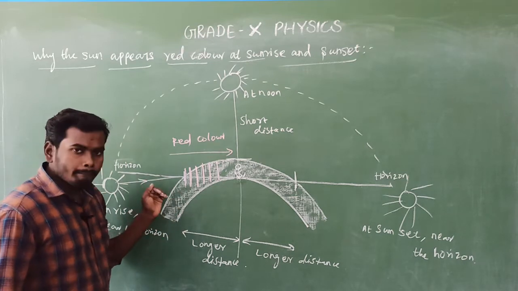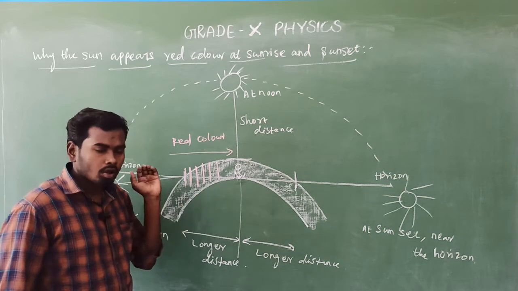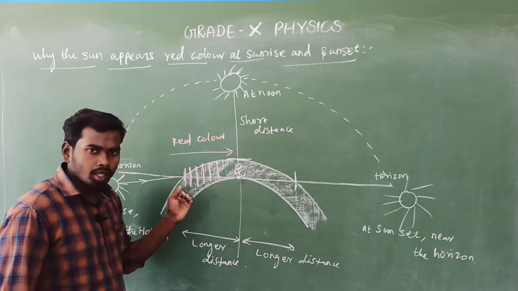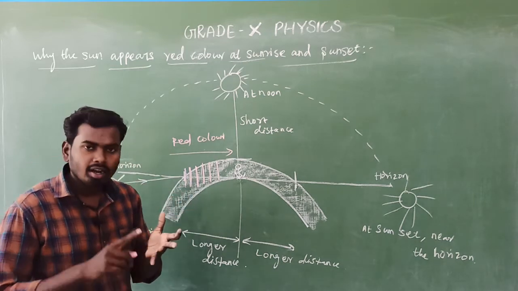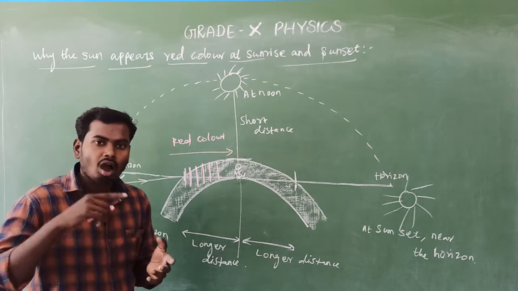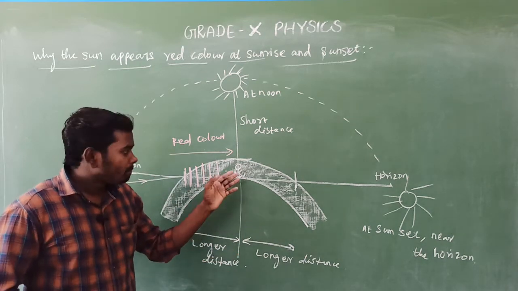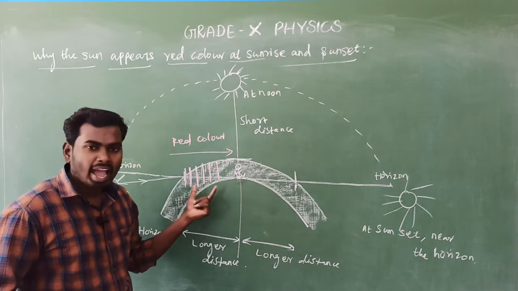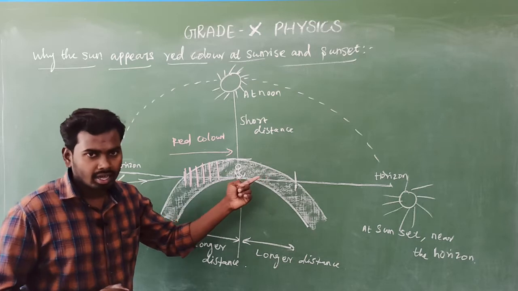When the 7-color spectrum, which means white light, enters the atmosphere, the violet, indigo, blue, green, yellow, then orange colors get scattered before reaching us, because they have smaller wavelength compared to red.